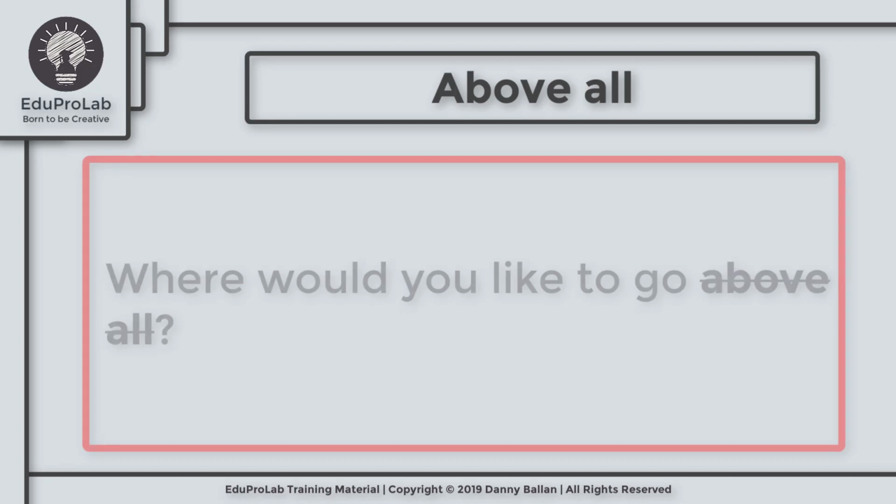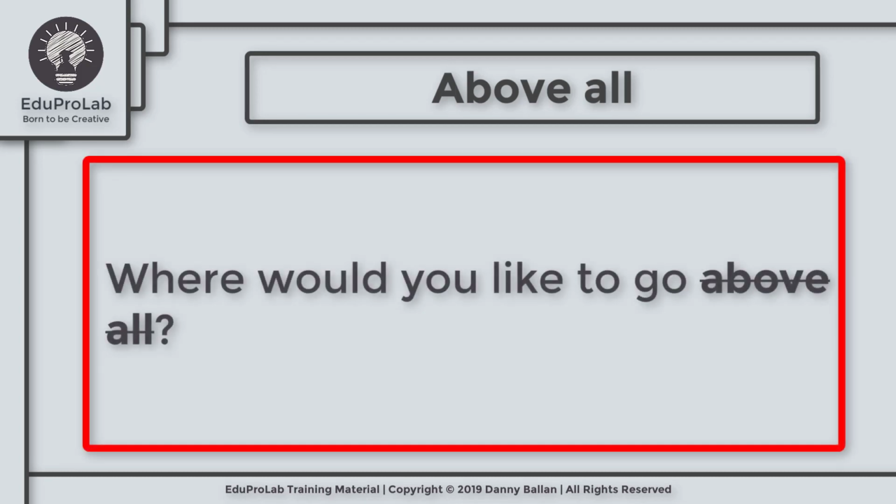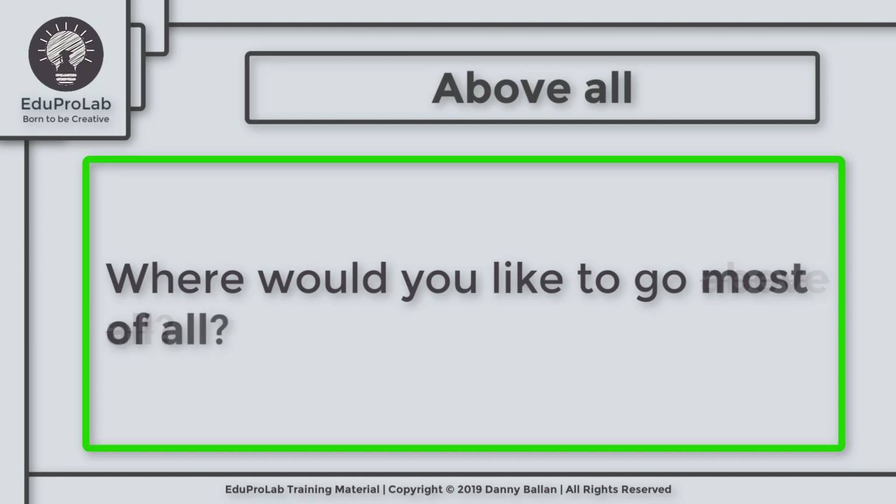Let's take a look at one last example. Where would you like to go above all? When you mean more than anywhere, anything, anyone else, use most of all or the most. Don't use above all. So in this sentence, we should say, where would you like to go most of all or the most? But we don't say above all in this sentence.